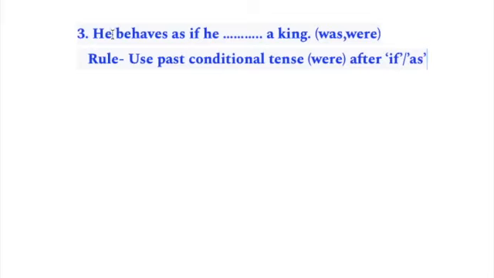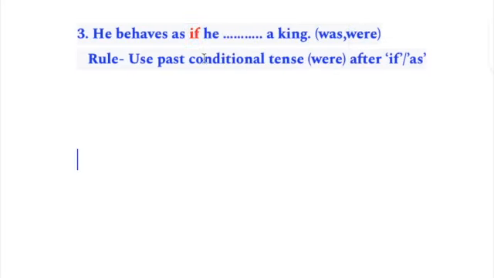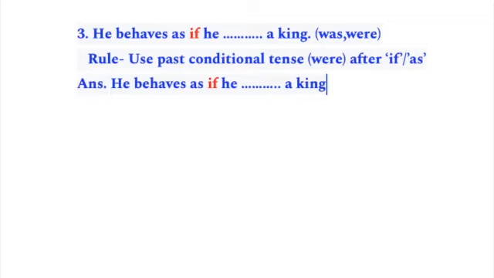So when you have a sentence where there is a conditional word if or as, like he behaves as, so you have got if here, a conditional word. So in this case we use the verb form were, not was. So the answer will be he behaves as if he were a king. If you write was a king, it will be incorrect. So the answer is he were a king.